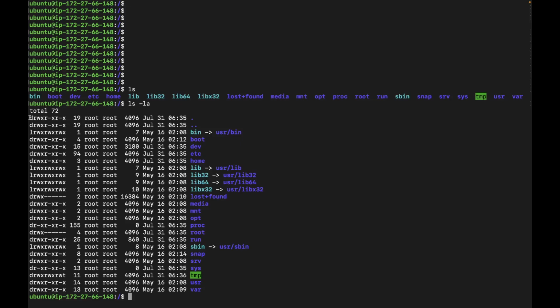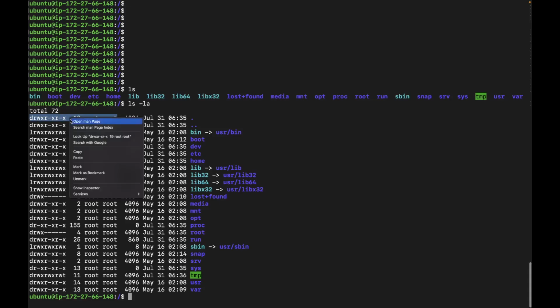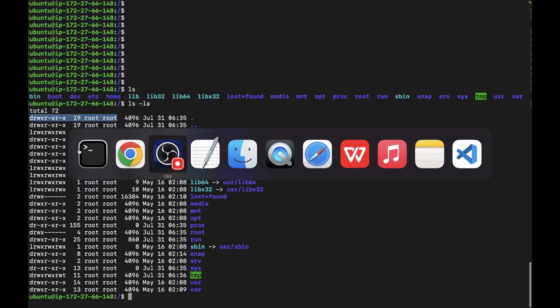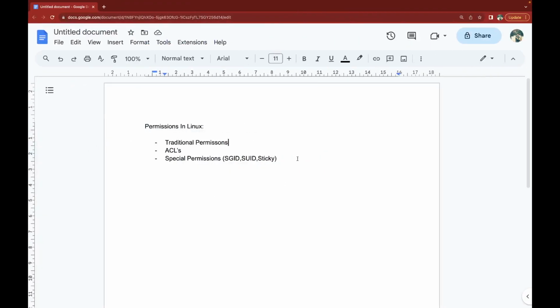If you notice here, if I highlight this part, we will understand this. Permissions in Linux are related to this. Let me copy this and paste it in a Google Doc so that I can explain it there.